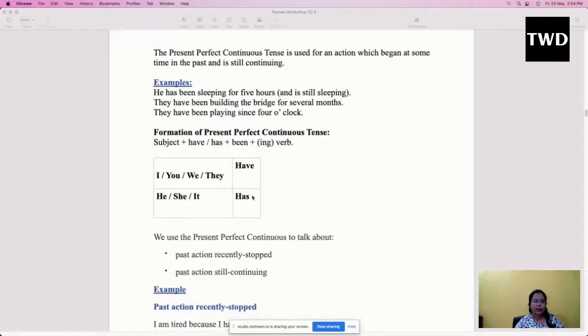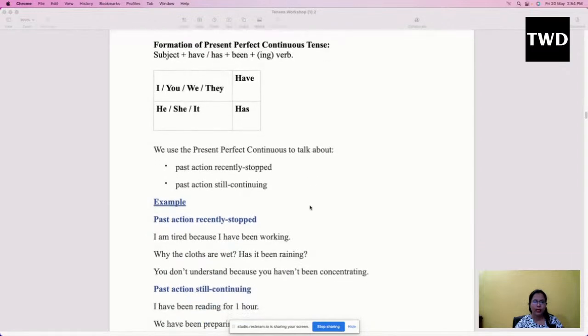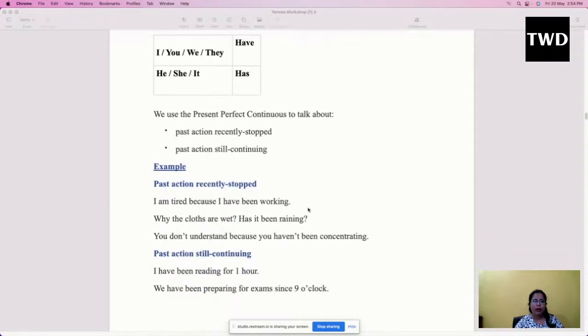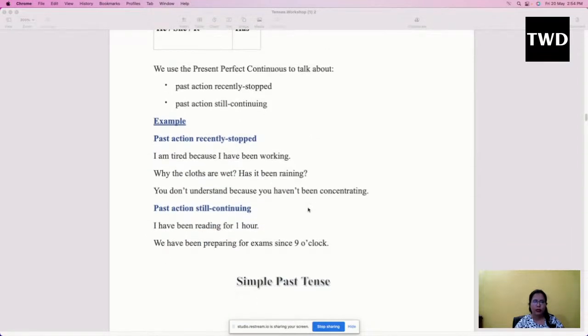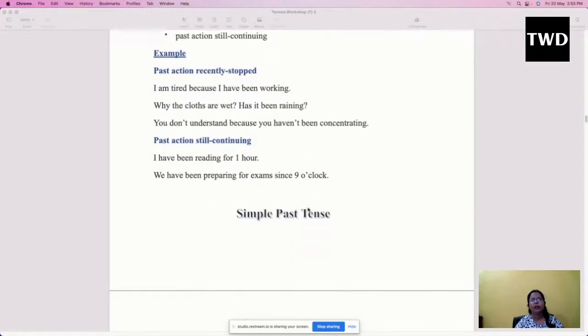Okay, so present perfect continuous tense talks about a past action recently stopped and a past action still continuing. So for recently stopped, for example, I am tired because I have been working. So I was working throughout the day and that is why I am tired now. Next, for any action still continuing, I have been reading for 1 hour. So 1 hour back I started reading and yet I am reading the book.